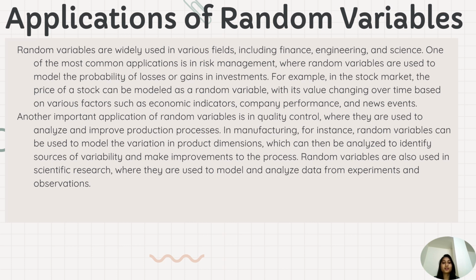Another important application of random variables is in quality control, where they are used to analyze and improve product processes. In manufacturing, for instance, random variables can be used to model the variation in product dimensions, which can then be analyzed to identify sources of variability and make improvements to the process. Random variables are also used in scientific research, where they are used to model and analyze data from experiments and observations.